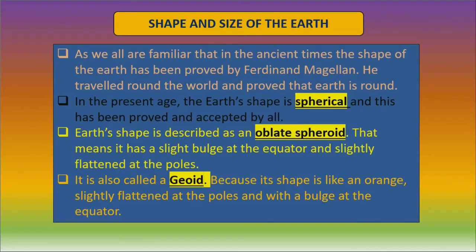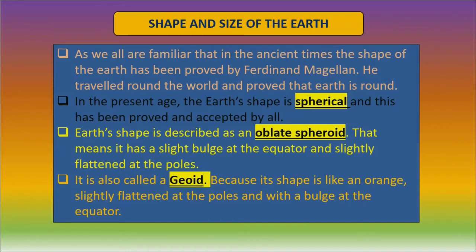Now let us discuss the shape and size of the Earth. In the ancient period, many people had the misconception that Earth was flat. But as we are all familiar, the shape of the Earth was proved by Ferdinand Magellan.